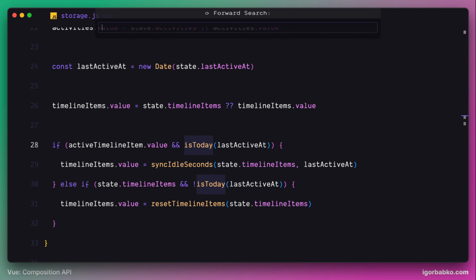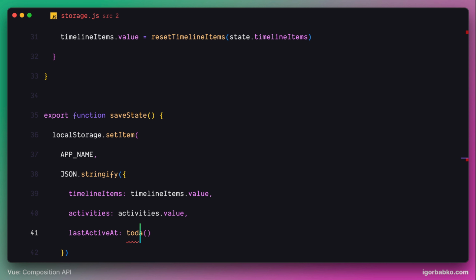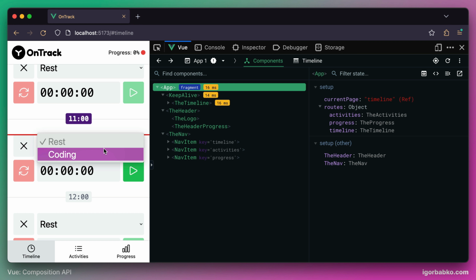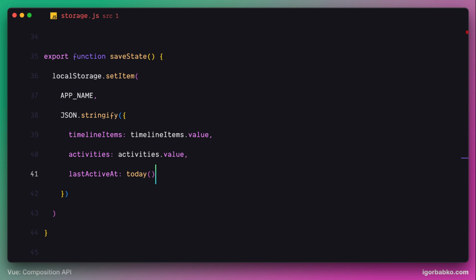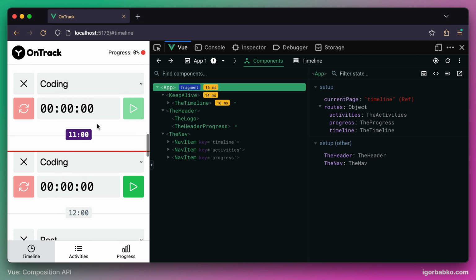Let's do it one more time. Firstly, let's revert the date back to today, and then modify the state of our application by assigning a couple of activities, and also track a couple of seconds for one activity. And this time, if we're going to mock the current date by specifying tomorrow in here, and open up the application again, this time, as we can see, activities were persisted, but not the time. All tracked time was reset. So this is exactly what we were trying to achieve.